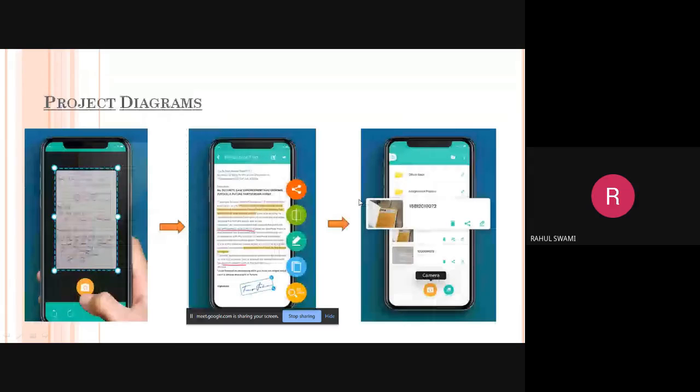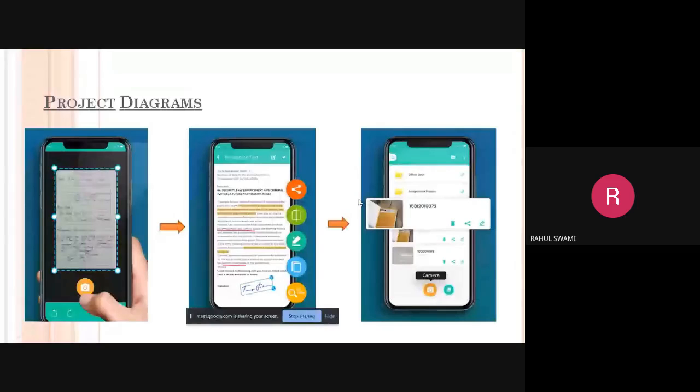Sir, what is the novelty of your project? Means how it is different from the existing projects, because you already told the PDF editing is also available if you pay for it. Sir, actually, your voice is not clear. Can you repeat it, please? I want to know what is the novelty of your project, how it is different from the existing project.